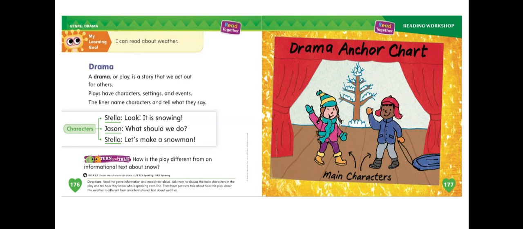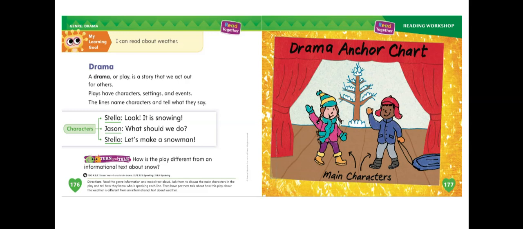Once you have your book, we are going to learn about a different type of story. We've read about fiction stories, we've read about nonfiction stories, we've read poetry. We learned about poetry not so long ago, informative text, stories that teach us something. And now we're going to do a different type of story. This is called a drama. A drama is a story that is read or even acted out for others.